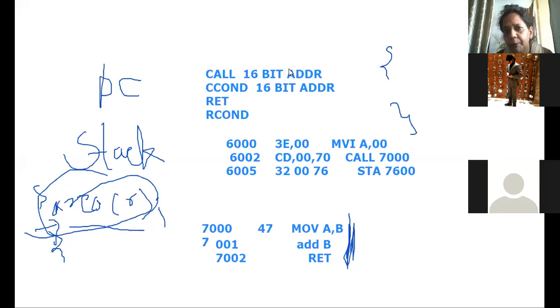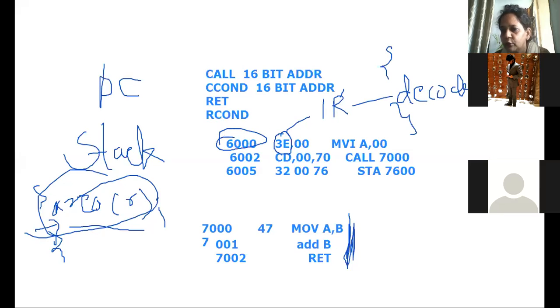Now, program counter initially will have this particular address, correct? 6000 is the address in the program counter. Now the first byte of the instruction, this is a 2-byte instruction, goes into the instruction register. From there, it will be sent to the decoder to decode what type of instruction it is. So it is a 2-byte instruction and it is nothing but a data transfer group instruction. Okay, so decoder decodes that. And now it comes to know that it is a 2-byte instruction. Therefore, this particular address will be now in PC because the next executable instruction is this now.